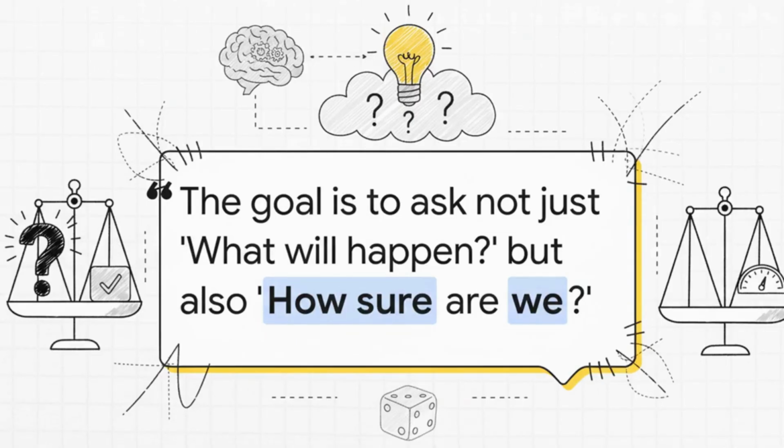And honestly, this is the whole point. Probabilistic machine learning represents a huge shift in mindset. It's about building models that don't just give answers, but also know what they don't know. It's about getting our models to say, I'm really confident about this one. Or, more importantly, you know what? On this one, I'm pretty much just guessing.